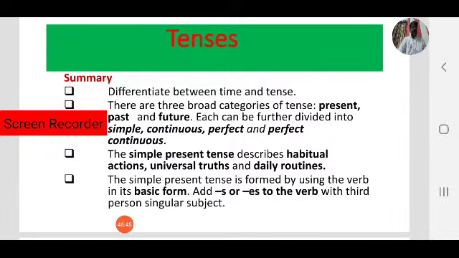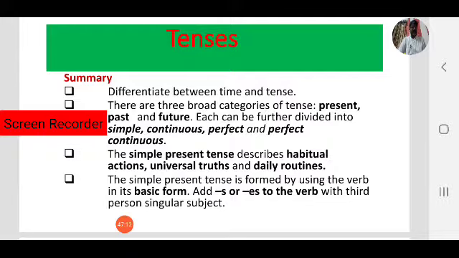In English there are broadly three tenses: present tense, past tense and future tense. Again, these three tenses can be divided into another four categories. What are those? Yes, simple, continuous, perfect and perfect continuous.